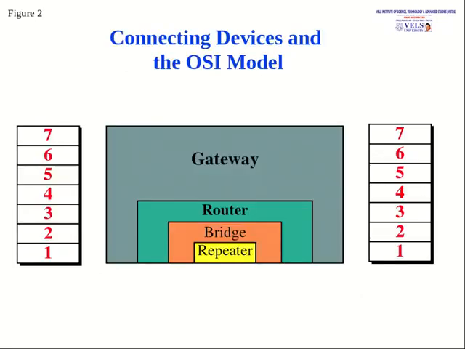Here we can see the repeater, which is used only in the physical layer, bridges in the data link layer, and a router in the network layer. And here the gateway uses all the 7 layers in the OSI model.